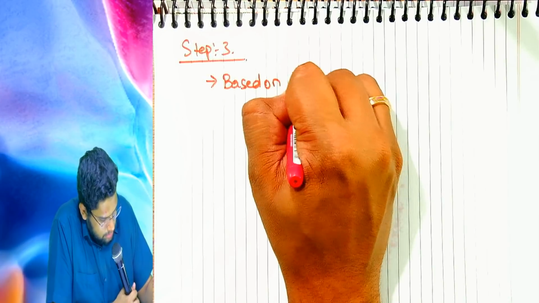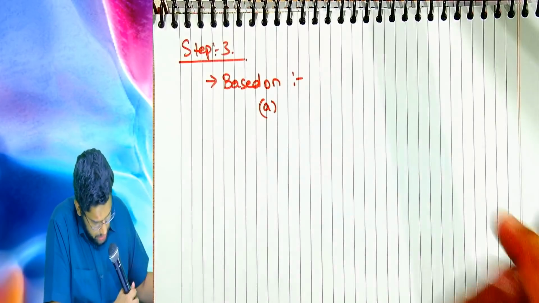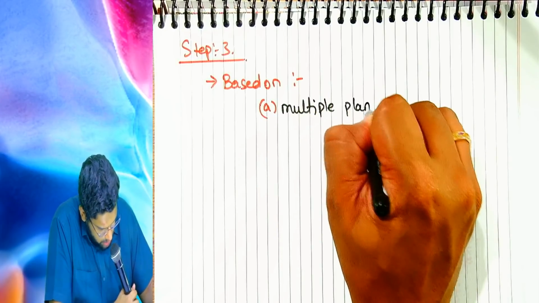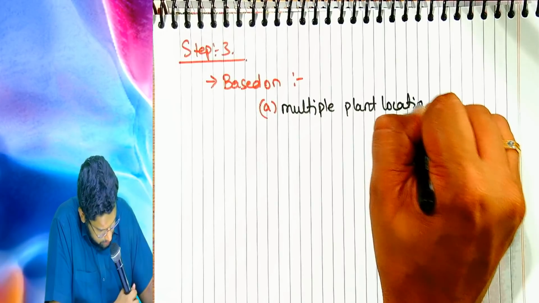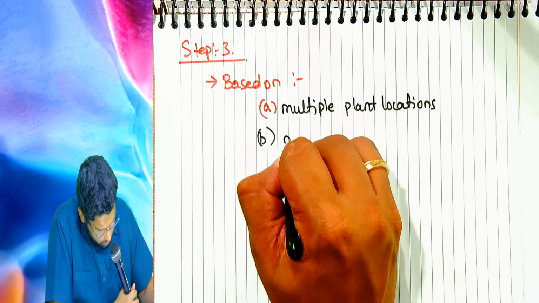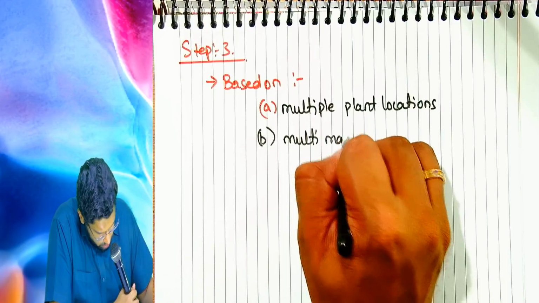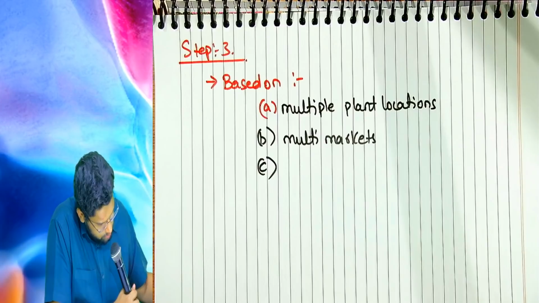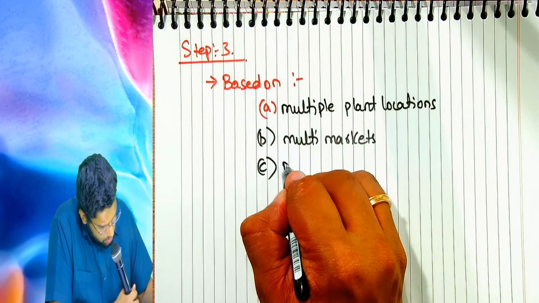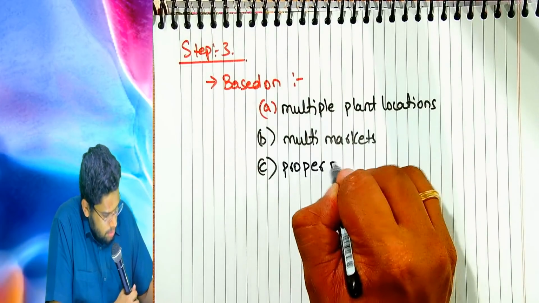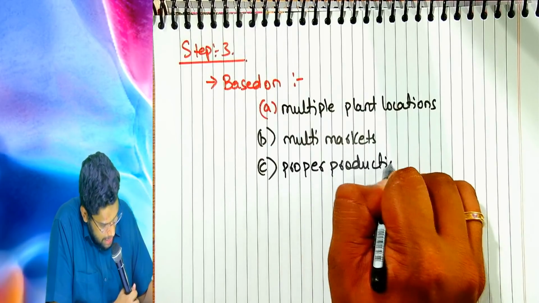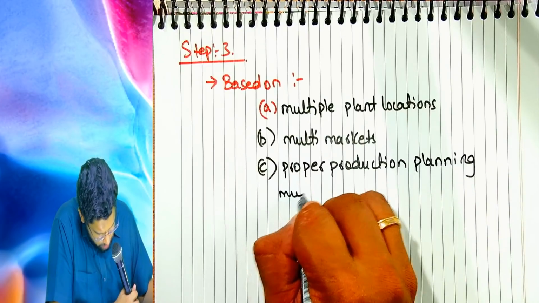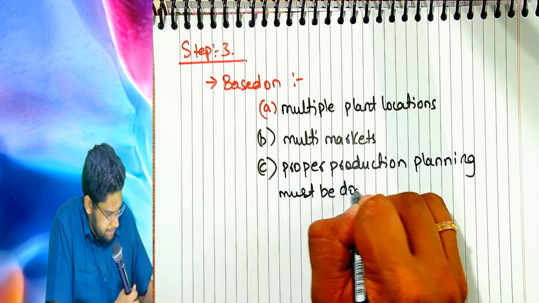Step 3: Based on multiple plant locations and multi-markets, proper production planning must be done.